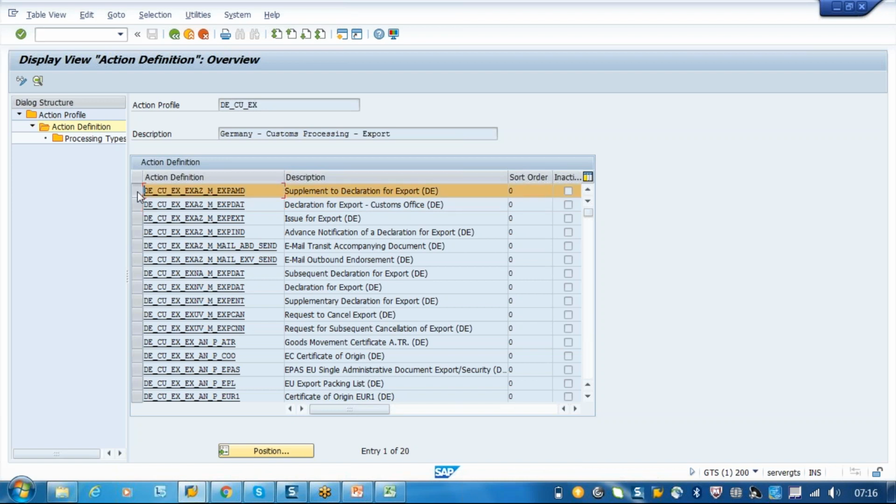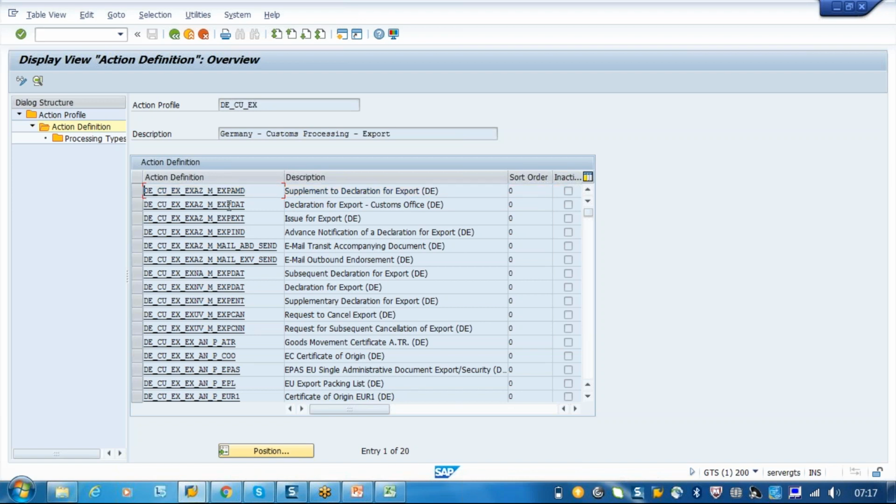The difference between the general and supplementary declaration is that for general, you have the completed documents and they hit into the GTS system. In case it is a simplified process or authorized process, then incomplete documents also will go into the GTS. But after some time, which is provided by the customs, you have to do supplementary declarations with whatever missing information. Is it clear now? Are you clear on what the supplementary declaration and the general declaration are?